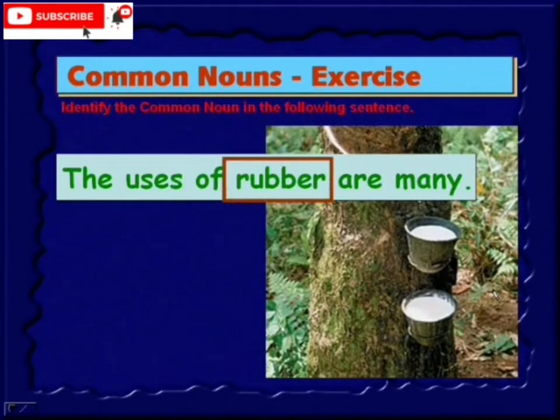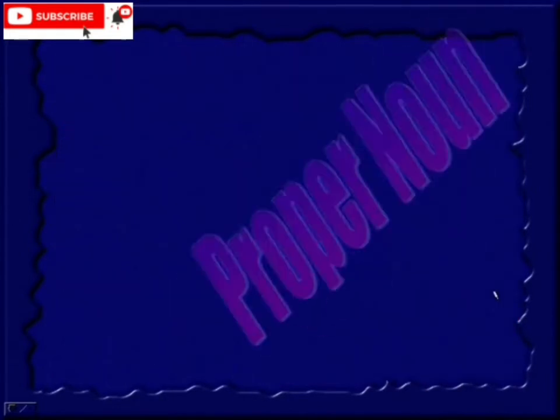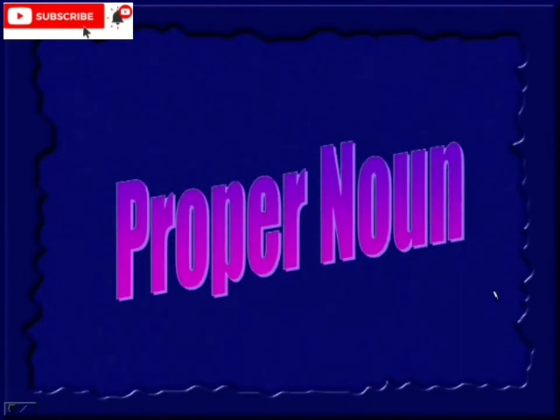So here rubber is a common noun. Okay, till now we understand the common noun.